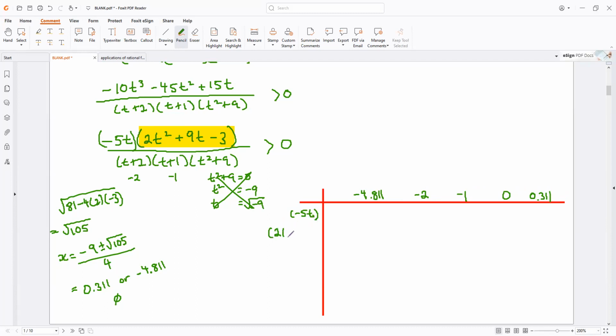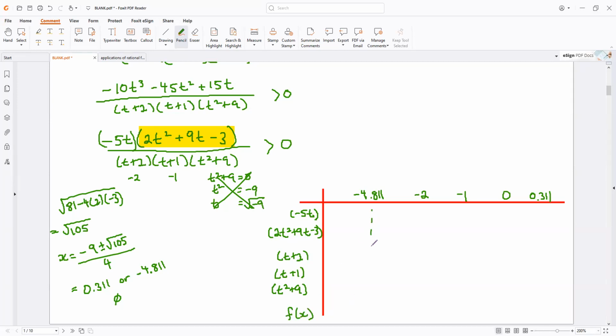I have negative 5t. I have the quadratic. I have t plus 2. I have t plus 1. I have t squared plus 9. And then I have the entire function.